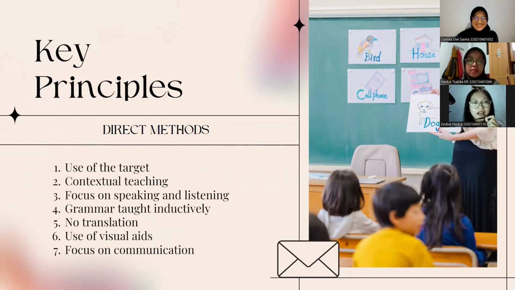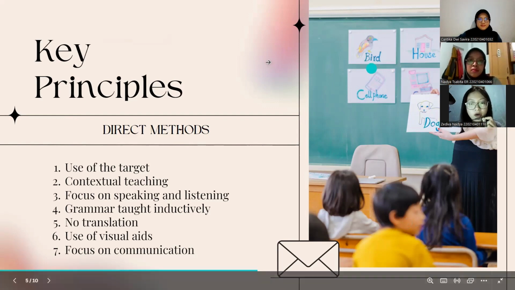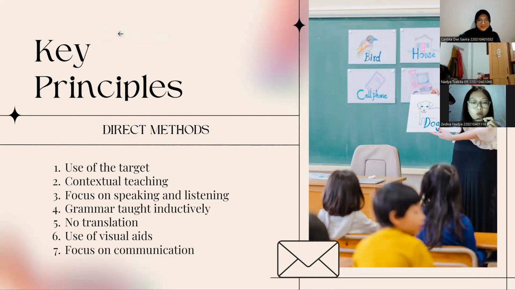So, in this slide, I will explain some of the key principles of the direct method. The first one is use of the target language. The classroom becomes an English-only zone. The teacher avoids translating, forcing students to grasp meaning through context and visuals. The second one is contextual teaching. Imagine pointing at a red apple and saying apple. That's the idea. The teacher uses real objects or realia, actions, and pictures to connect words with their real-world meaning.